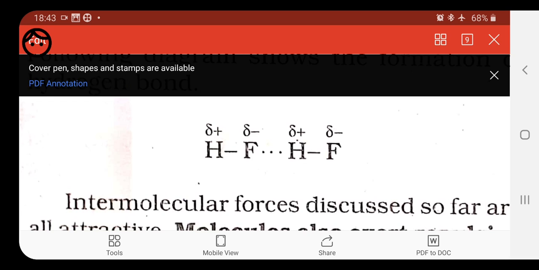It means the same molecule has two electronegative elements, like oxygen and nitrogen, and hydrogen also. Nitrogen attracts the hydrogen towards itself, oxygen also attracts the electrons towards itself, and they both make a bond. So this type of bond is called intramolecular hydrogen bonding.